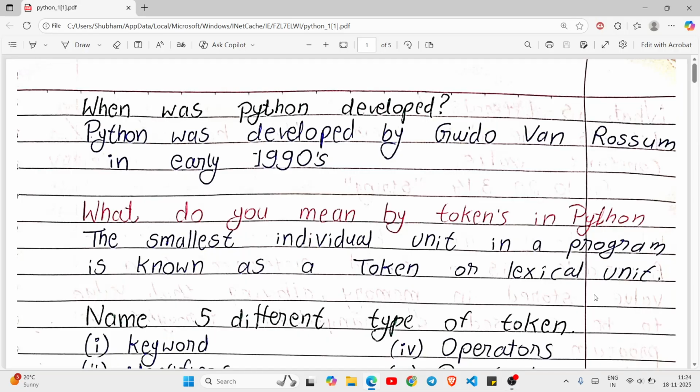Hello, good morning, everyone. So here we are for discussion of some interview questions of Python. These are some basics questions. So let us start with first question.